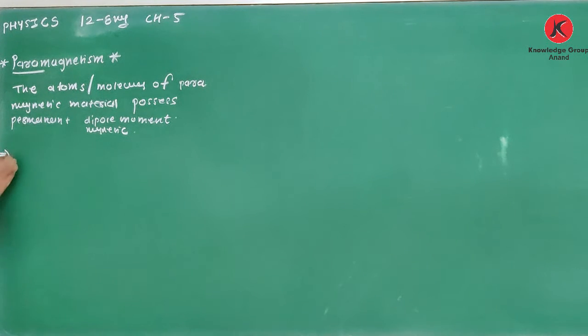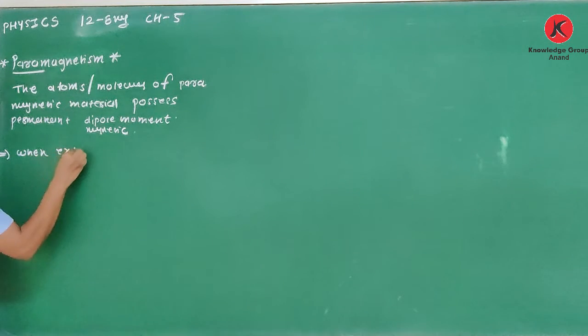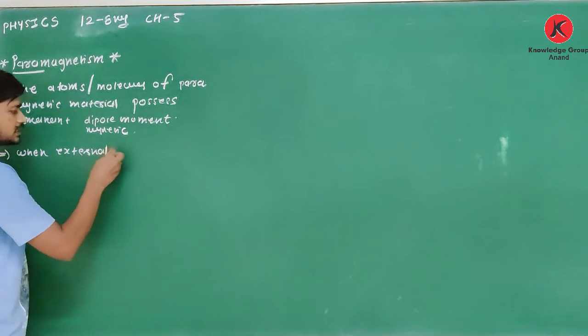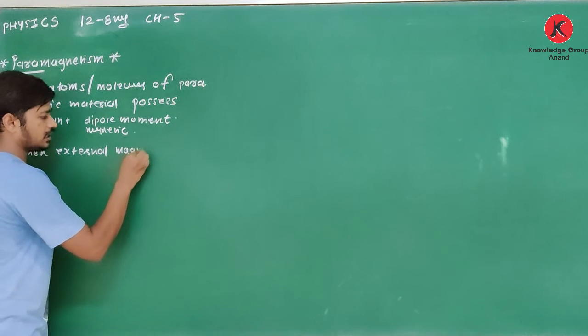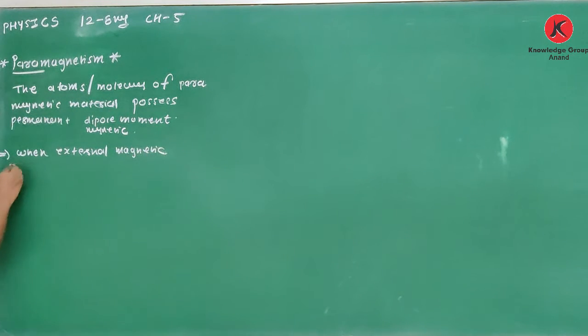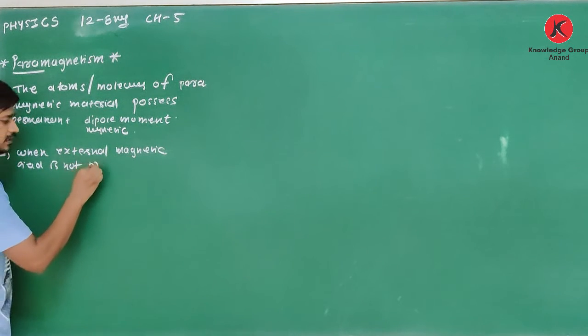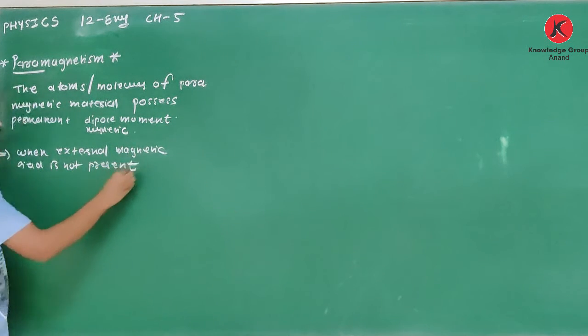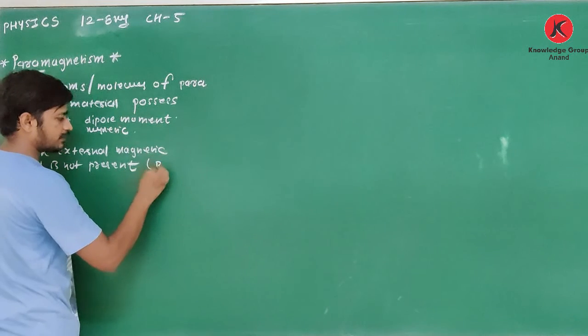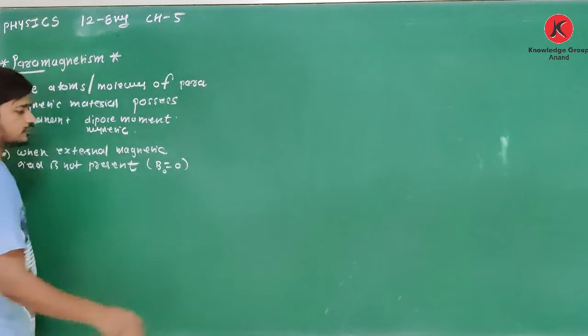First case, when the external magnetic field is not present, which means external magnetic field B is equal to 0.